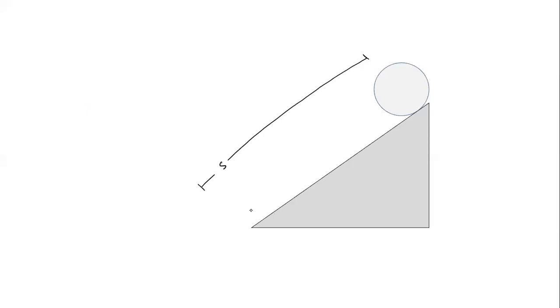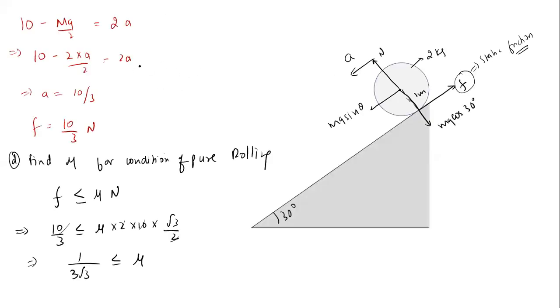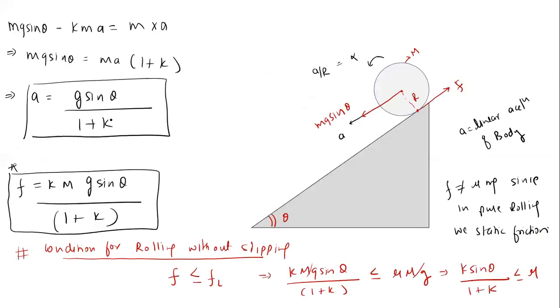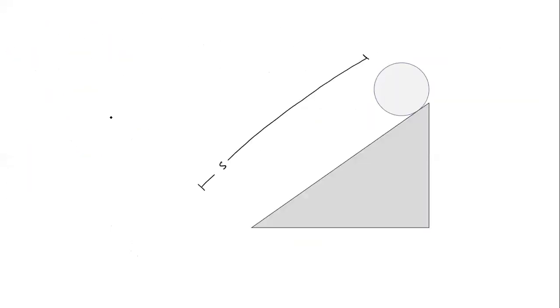The same condition: we have a body of mass m, radius r. Moment of inertia you can take k m r square, a generalized body. All the conditions are same as the derivation which we have done.